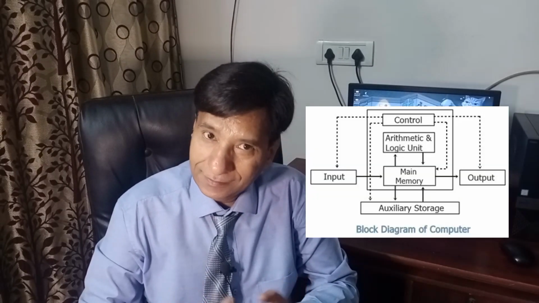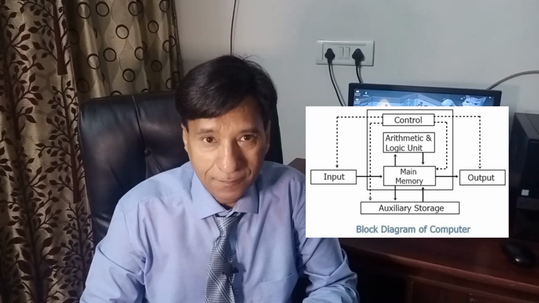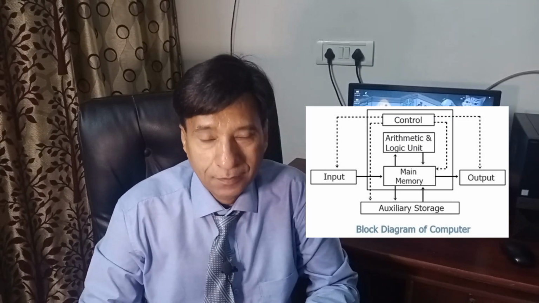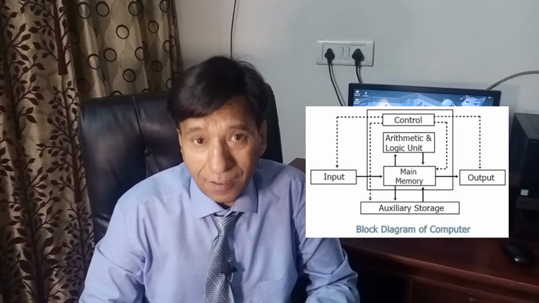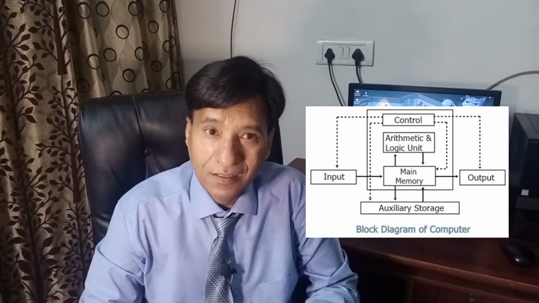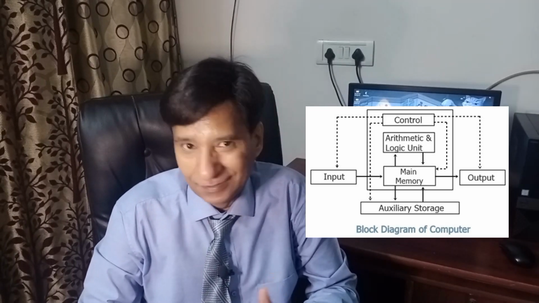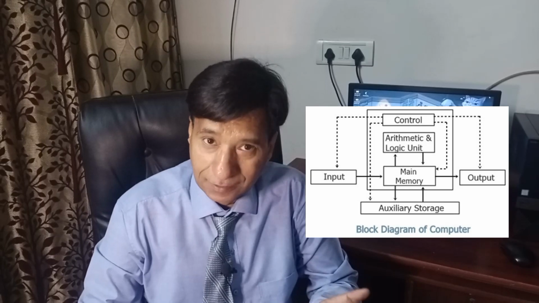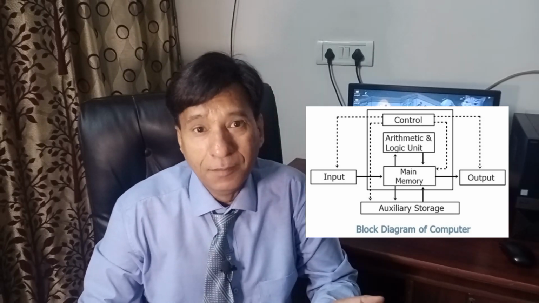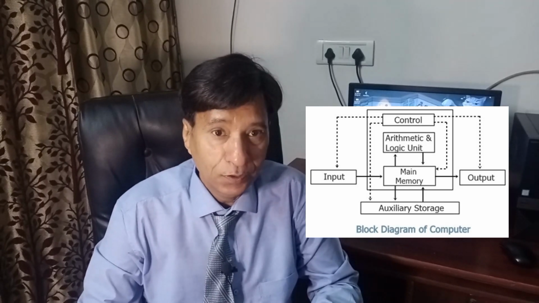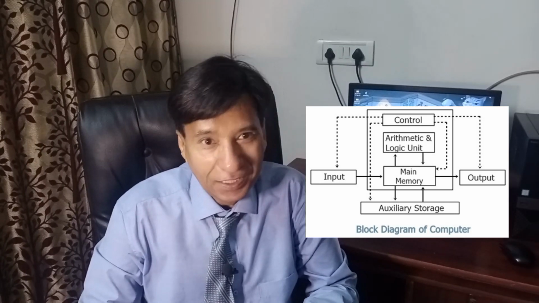First, the computer takes input. It is very similar to what we do. If somebody asks any question, first we listen to that question using our ears, and the computer uses the mouse or keyboard to get the inputs.